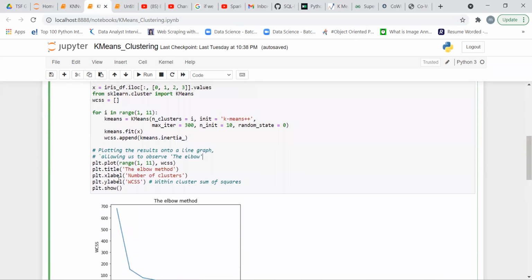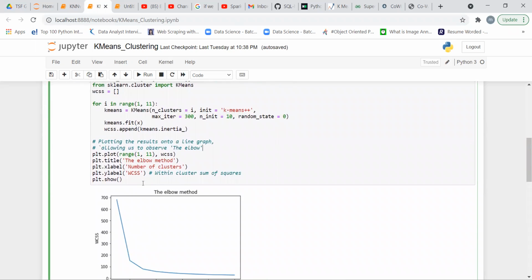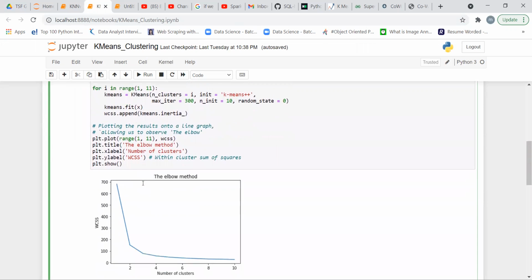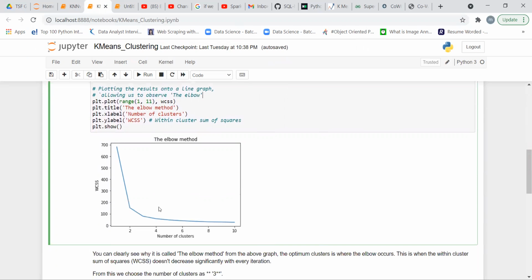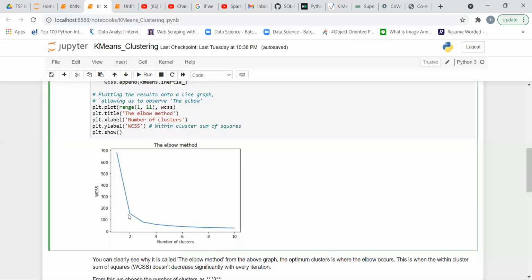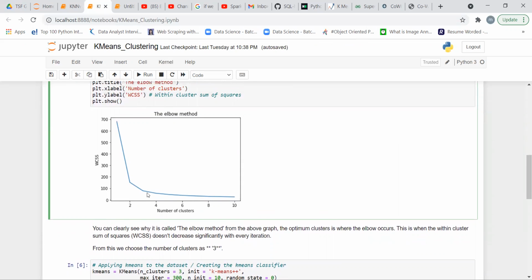So the inertia, the cluster sum, means that the distance between the data points is large. If k equals 2, the value is around 160 or 170, so it is a deep, sharp drop, and around k equals 3 it is around 100.